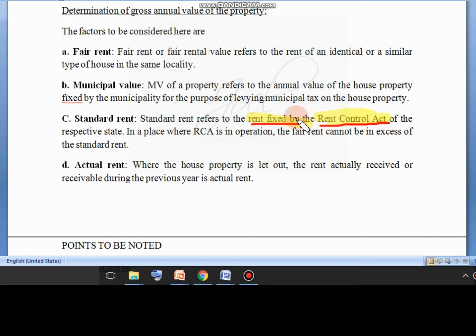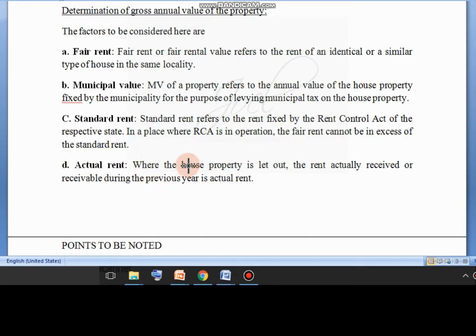And any amount of rent, fair rent or municipal value, whatever it is, should not be in excess of standard rent. Standard rent is always a ceiling limit. You cannot go beyond this particular standard rent. We cannot collect an amount more than standard rent. So in every state there is a Rent Control Act and they will fix the value.